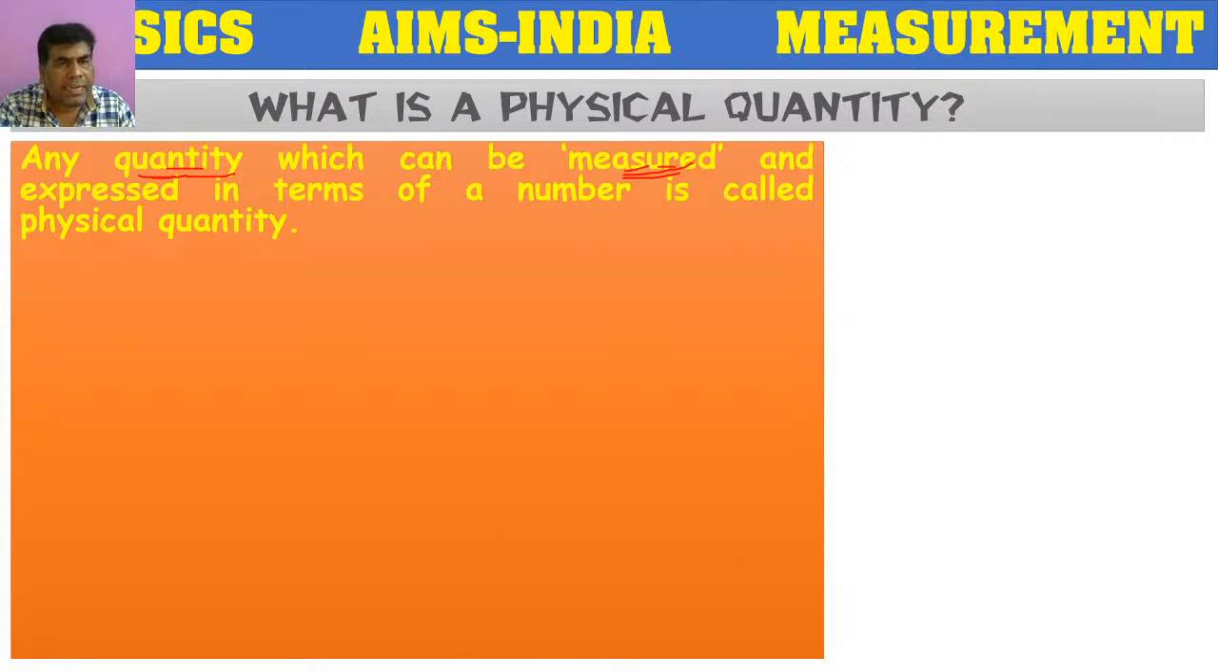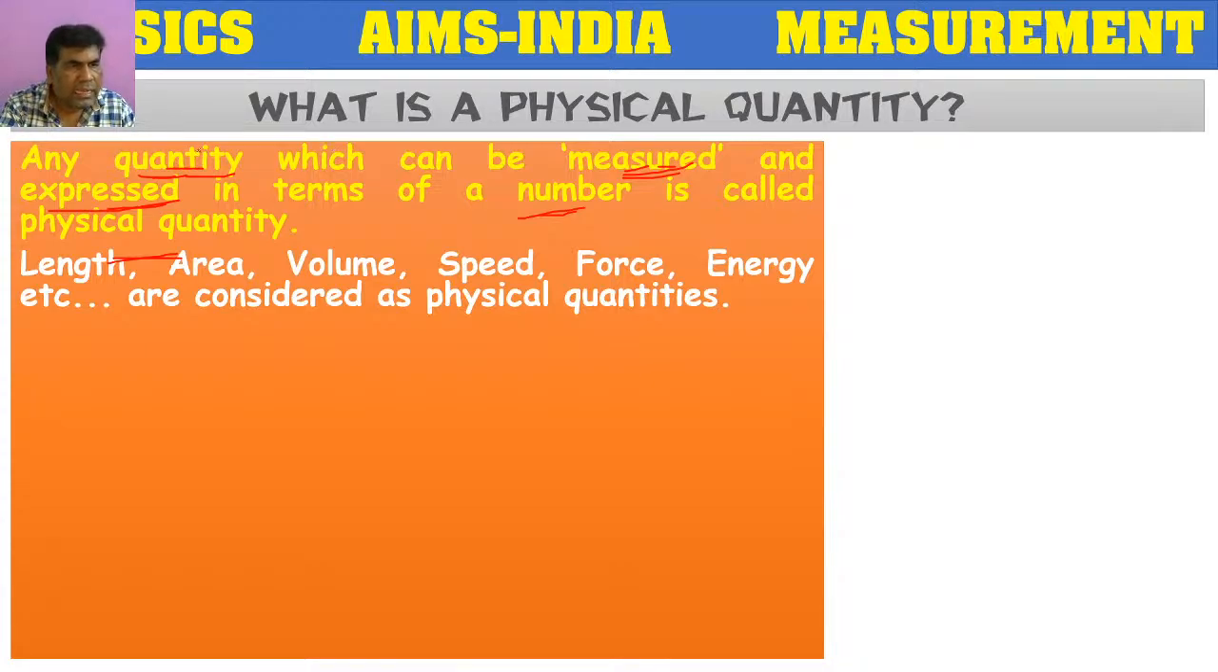Any quantity which can be measured and expressed in terms of a number is called a physical quantity. First, for measuring a quantity, we have to take a measuring device, and with that device we will measure the quantity and express our answer as a number. Such kinds of quantities are considered physical quantities.